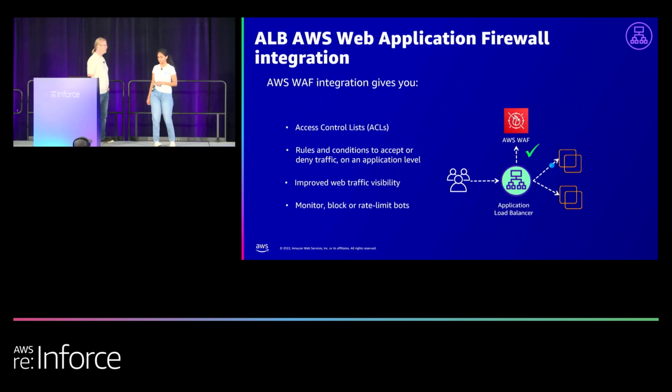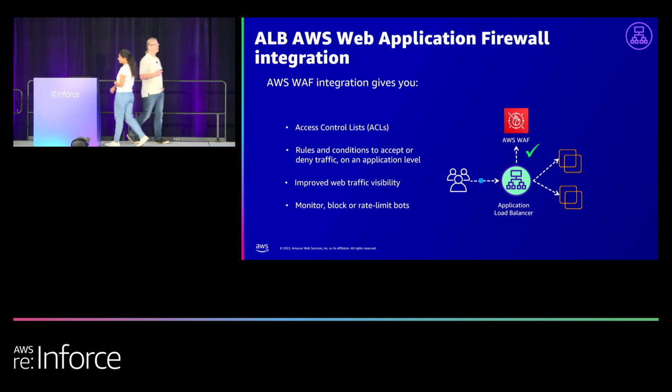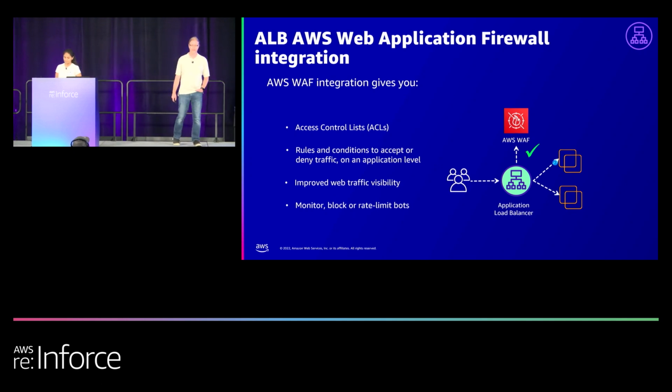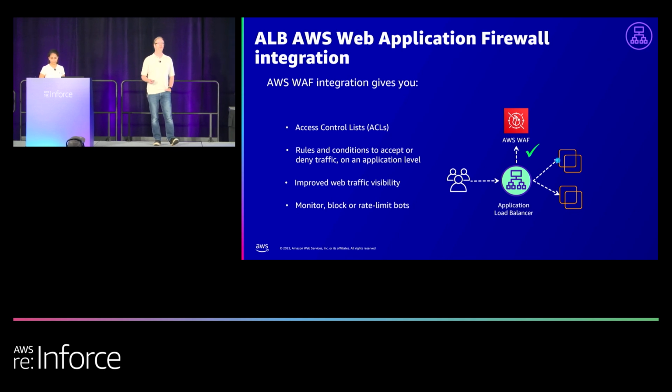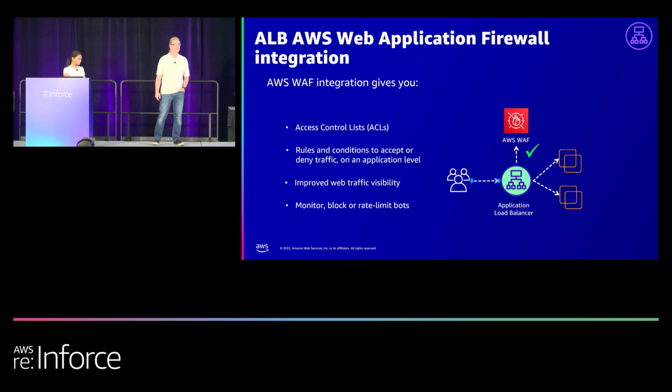So let's talk a little bit about WAF. I mentioned that we're going to dive a little bit deeper into this. WAF, the web application firewall, is a great tool to set up the rules and conditions of how your users, or anyone out on the internet, can interact with your application. You can set up these rules to do things that are a little bit more than just your standard ACLs. You can use it to monitor and check whether bots, those pesky crawlers out there, are eating up too much of the bandwidth your users are supposed to be using. I mean, your applications are built for humans, right?